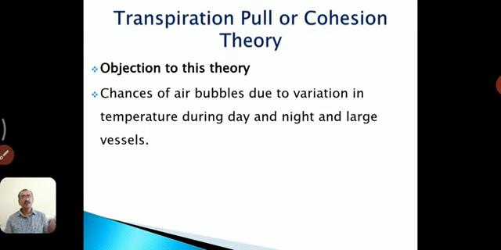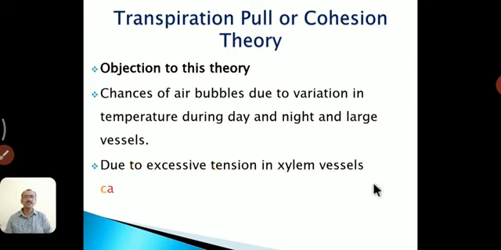So for a very short time air bubbles appear there, and due to the number of xylem components, in a short time the air bubbles dissolve and disappear, so a continuous water column can be formed. So this objection is rejected here.